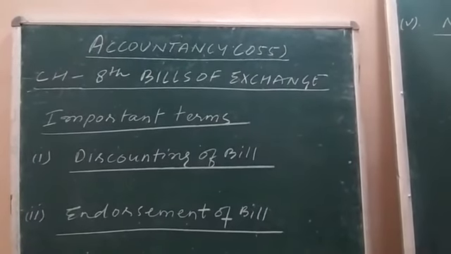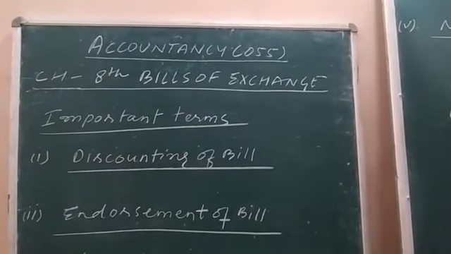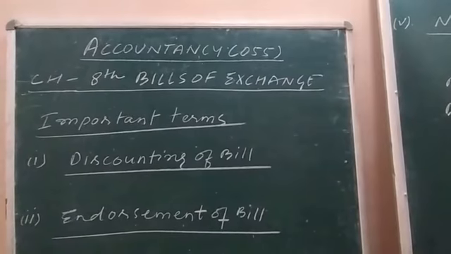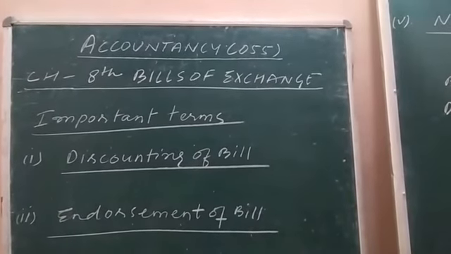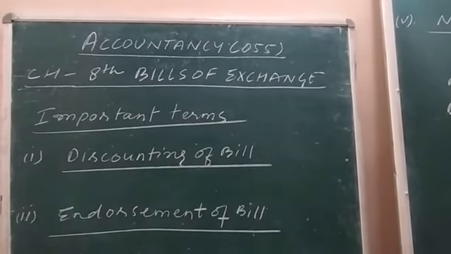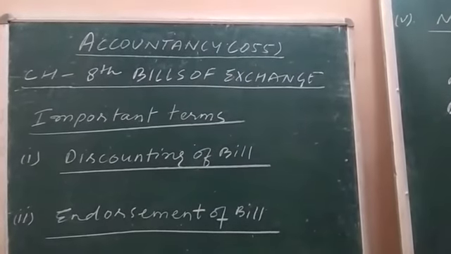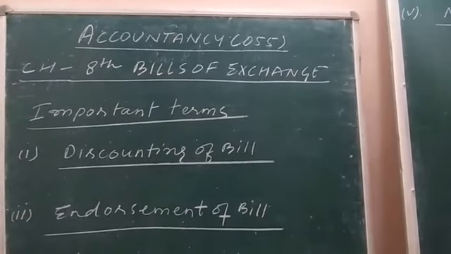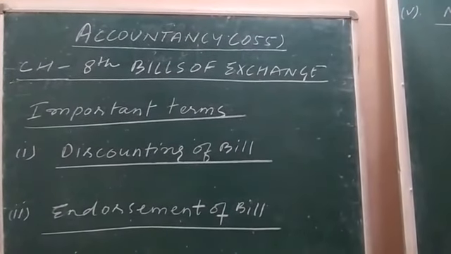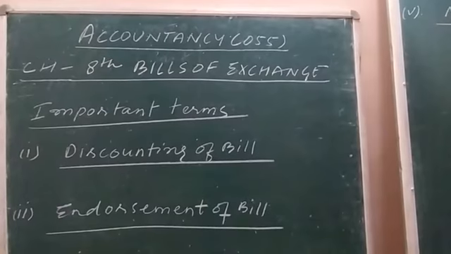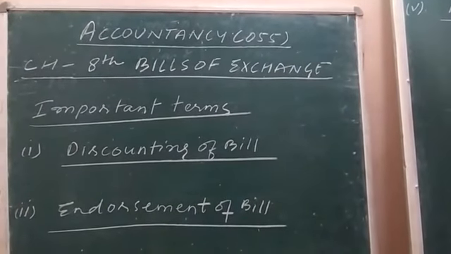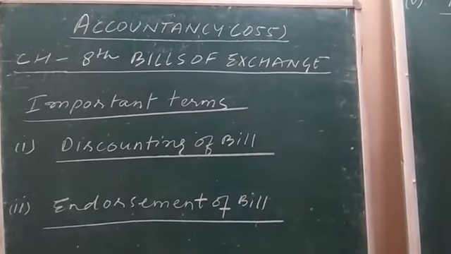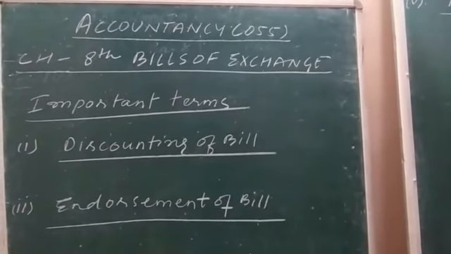Simply, the drawer will say that I am having bill receivable with me whose payment will be received on such and such date, but I do not have sufficient cash to make your payment. If you are interested in this bill receivable, as it is sure that the bill payment will be received in the near future, I can hand over this bill receivable to you, right?